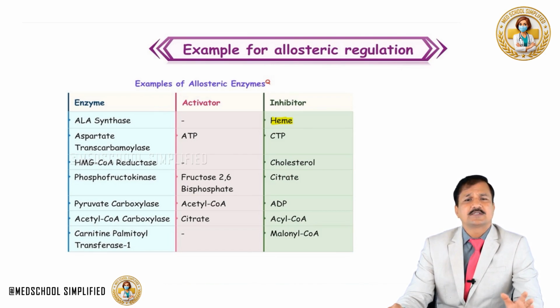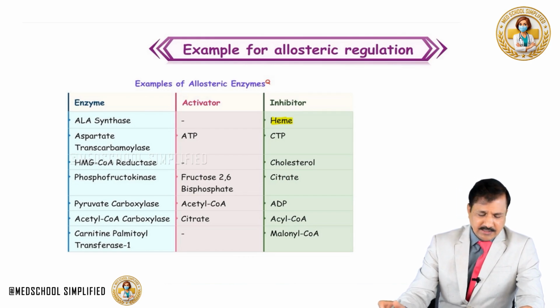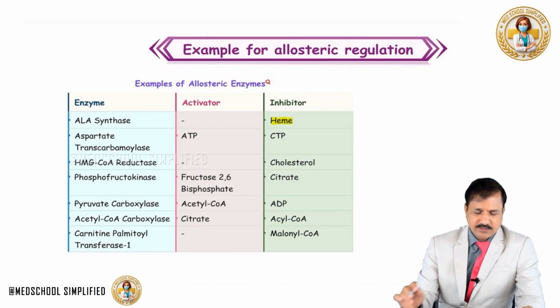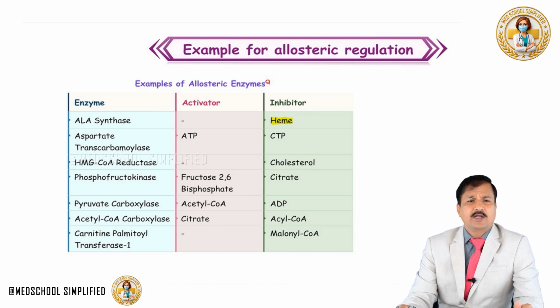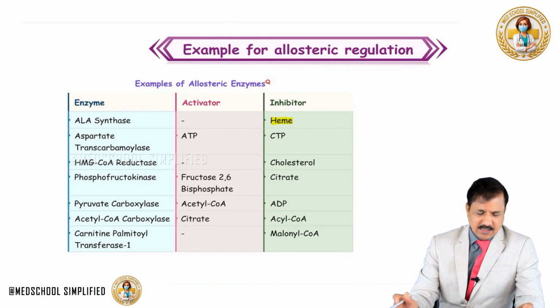Now, the ALA synthase negative allosteric modulator is the end product, that is heme. Aspartate transcarbamylase enzyme, which is involved in pyrimidine biosynthesis: the positive allosteric modulator is ATP and the negative allosteric modulator is CTP, cytidine triphosphate.